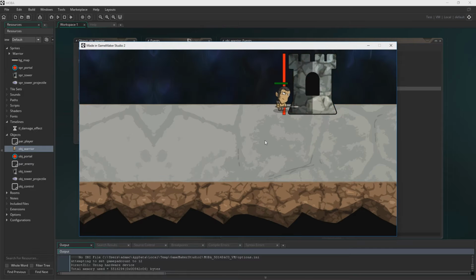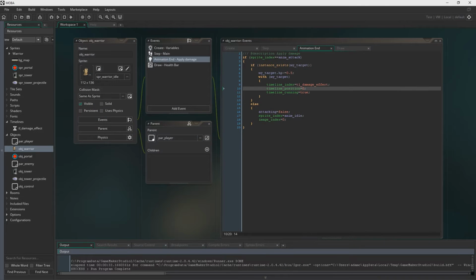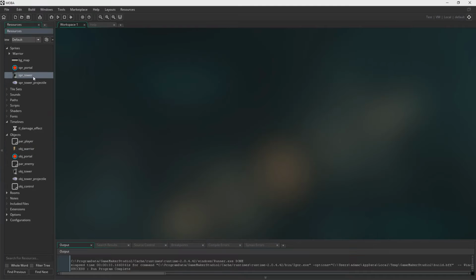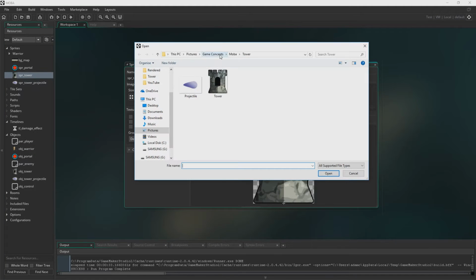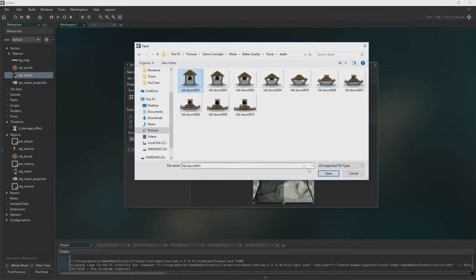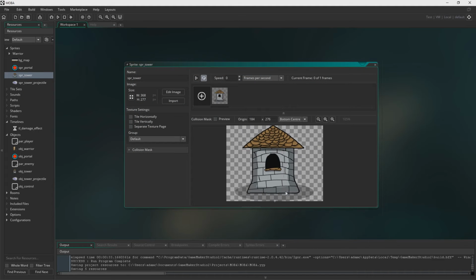And there we go. That's pretty effective. I quite like the look of that. And also, shortly, I'm going to improve the tower because I've made a different one. So you'll find this in the description below. Just download that as usual, or make your own. Whatever you want to do is totally okay. And I've created a little crappy animation here as well, but we'll deal with that in a minute.